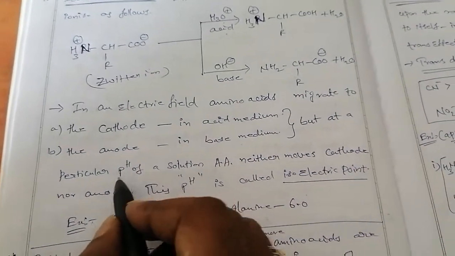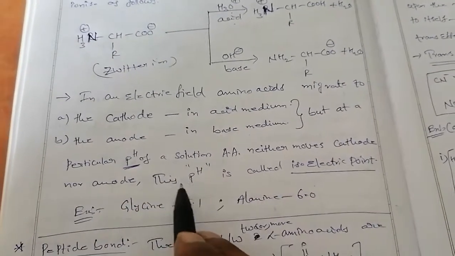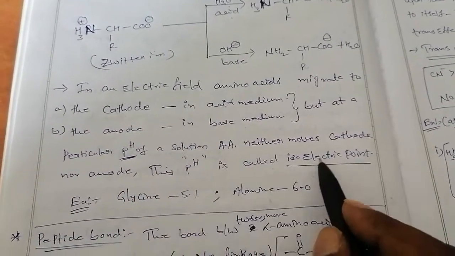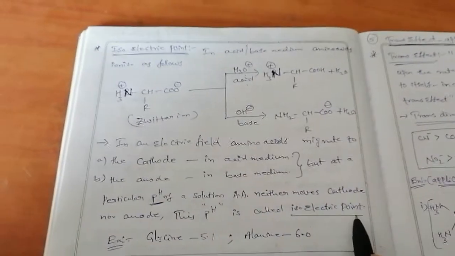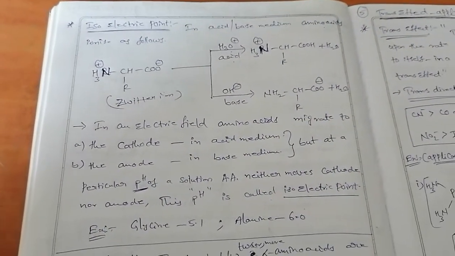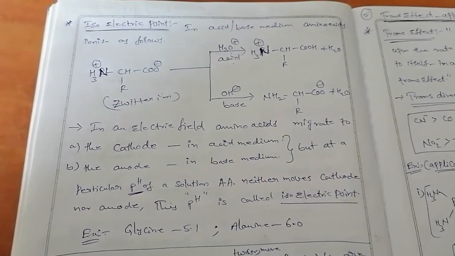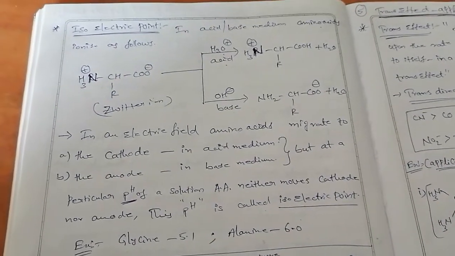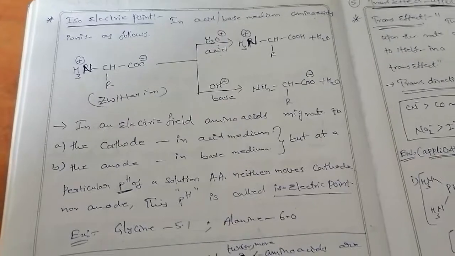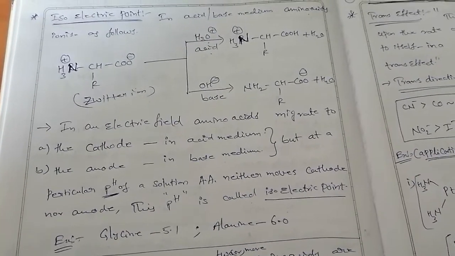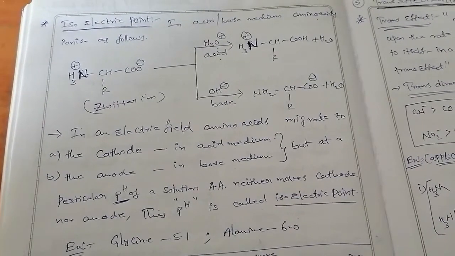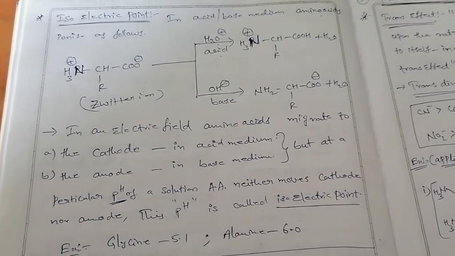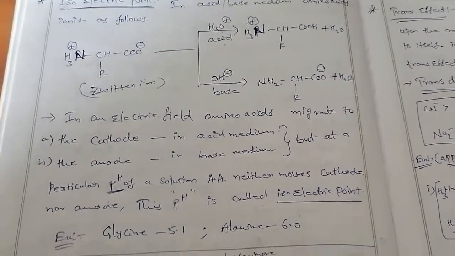That pH is called the isoelectric point. Isoelectric point is a pH value at which the amino acid moves neither to the cathode nor to the anode. That pH is termed the isoelectric point of a particular amino acid.